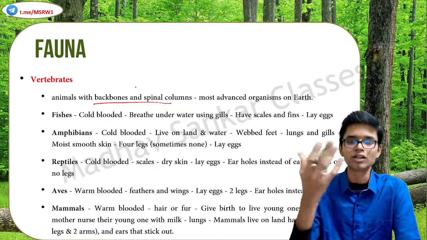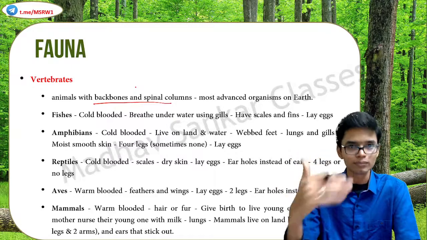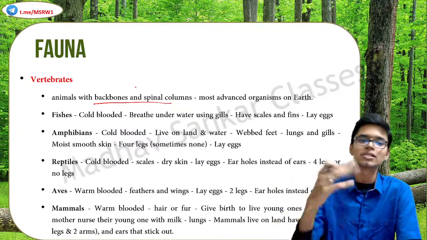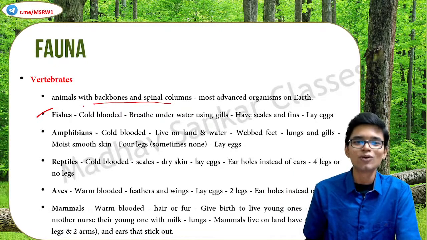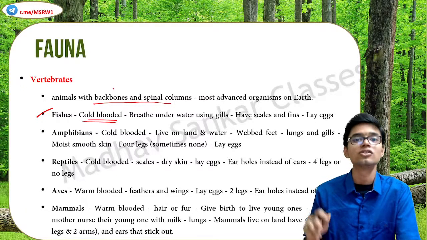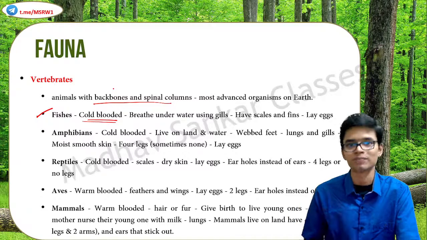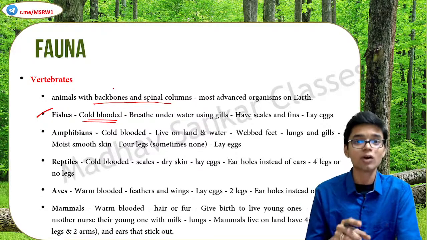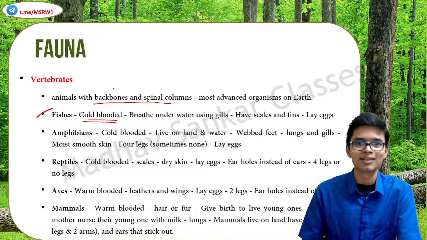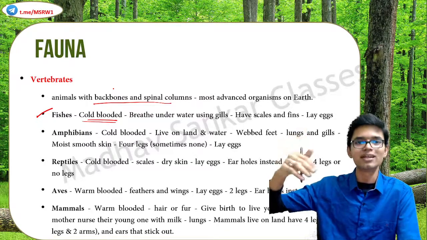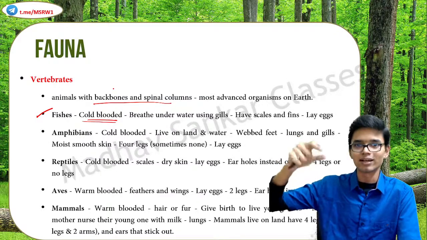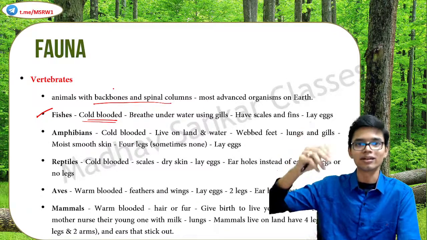This section of vertebrates is divided into multiple subcategories, starting with fishes. So what are fishes? You all know what are fishes, but what are their characteristics? They are cold-blooded organisms, which means they are not too much adaptive to changes in temperature. I mentioned this when I taught you aquatic ecosystem. Correct? Because the water has a very high specific heat capacity, its change in temperature is very gradual.